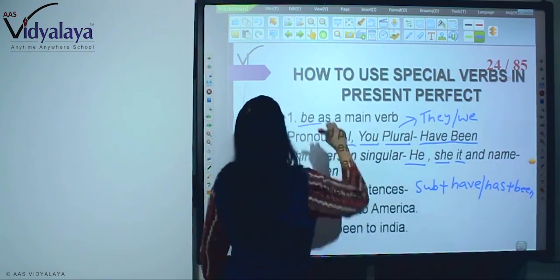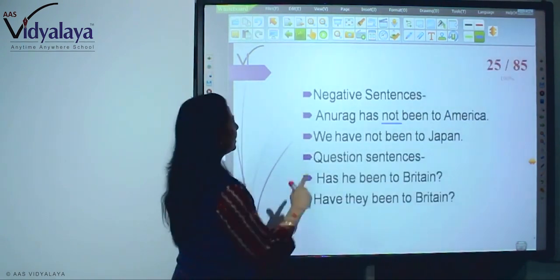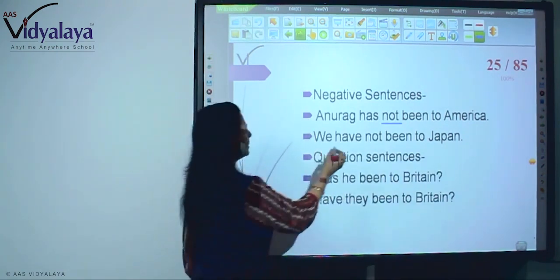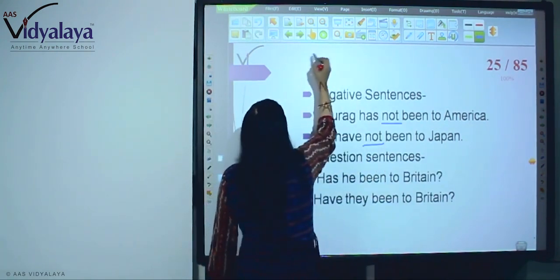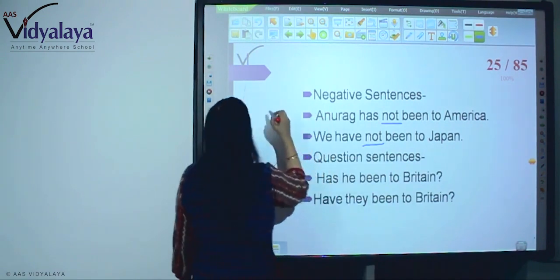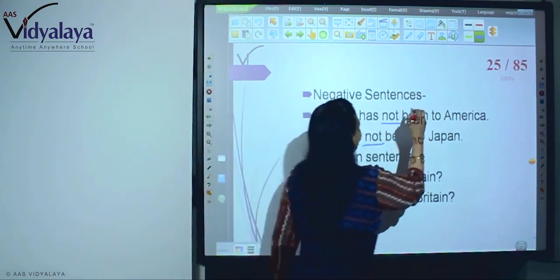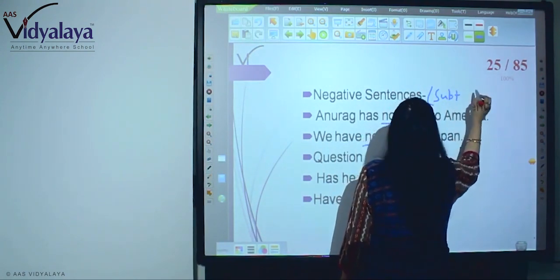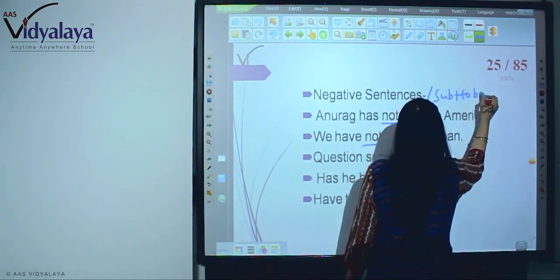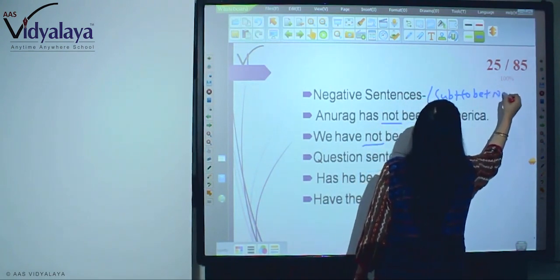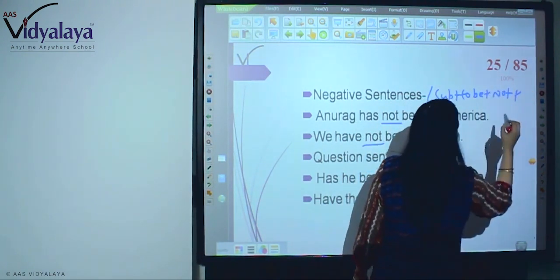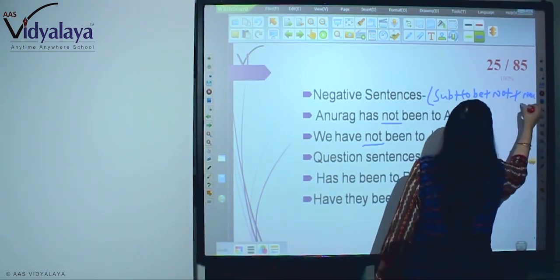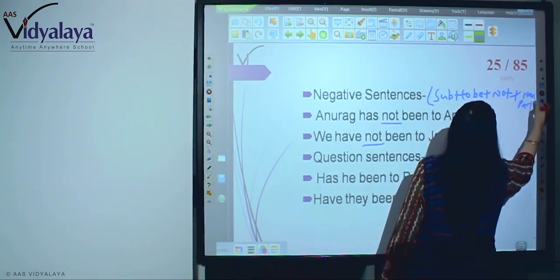Right? And here the same, but only not is added. Only the not is added. For example, subject, here we can write subject plus to be plus not plus the next part of the sentence.